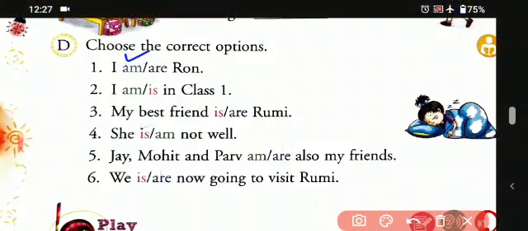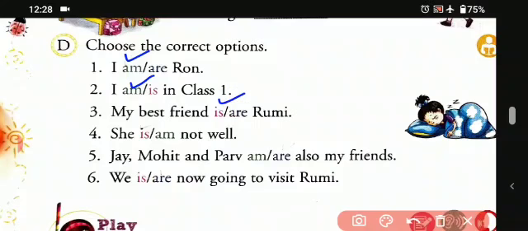I am in the class. In this also we'll be using am, because I is written over here. As we have learned in the earlier pages, when we are using I, we'll be using am with it. Okay. So the third one, my best friend is Rumi. Is Rumi, because we are using the singular one.